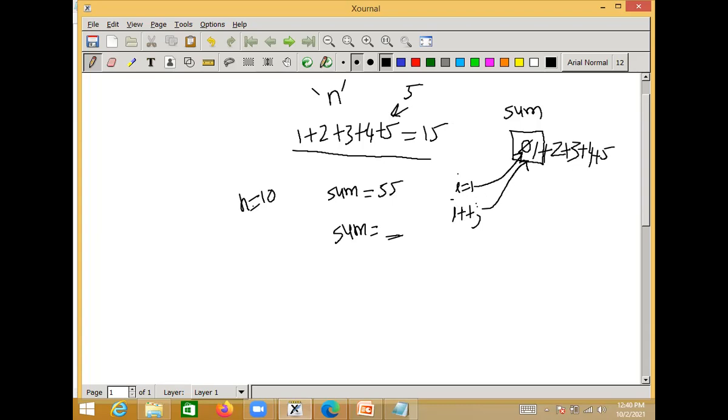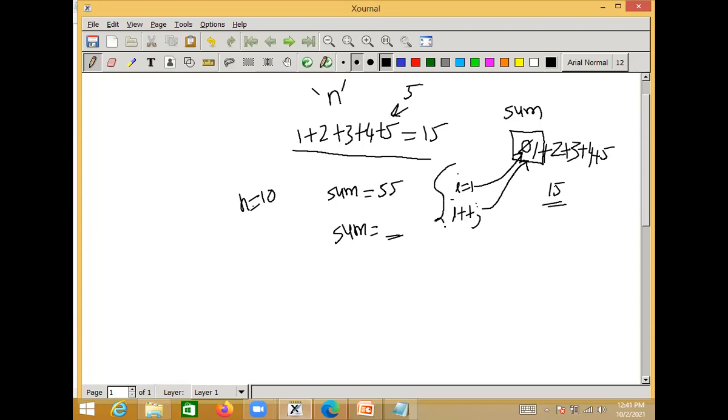Again increment. Then you can stop here because you want only up to 1 to 5 numbers. First 5 numbers sum you want. Okay, so when you print this, then it prints this sum. This total 1 plus 2 plus 3 is stored here every time. Then it prints the sum value as 15. 15 will be printed like this.